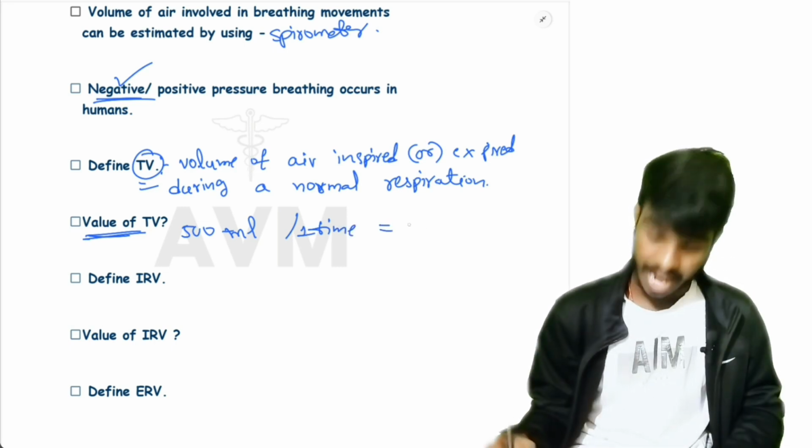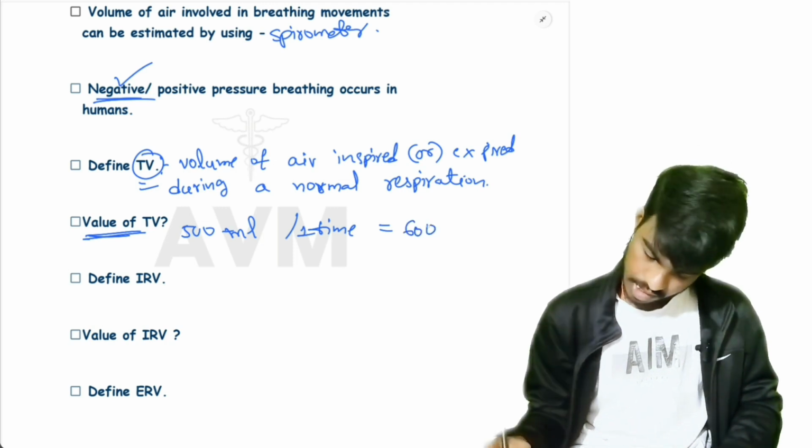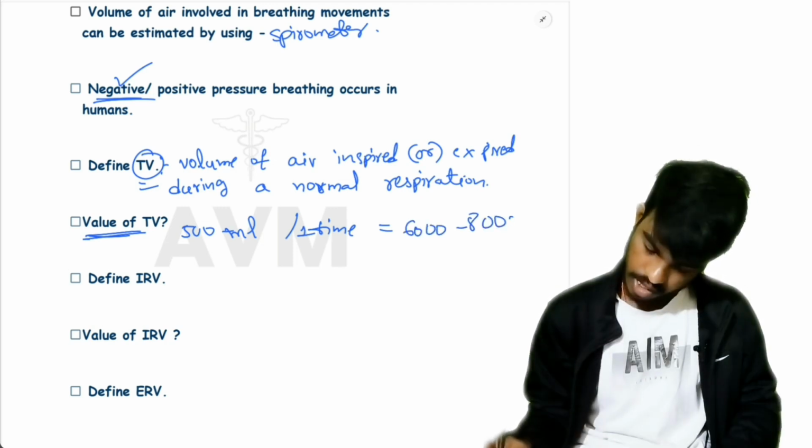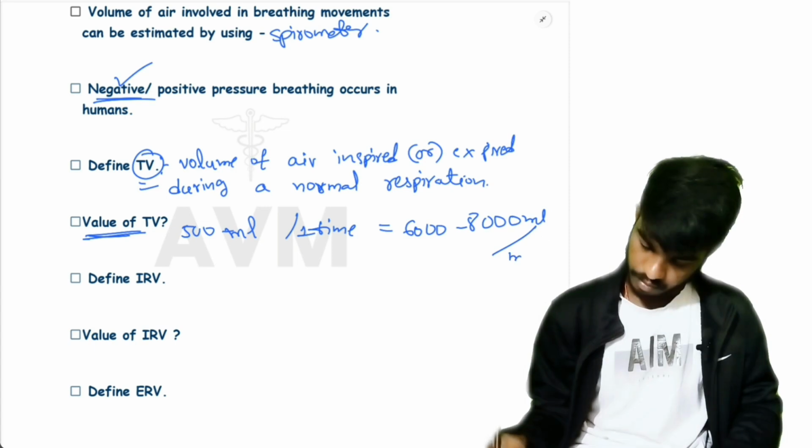Per minute, its average calculation is 6000 to 8000 ml per minute.